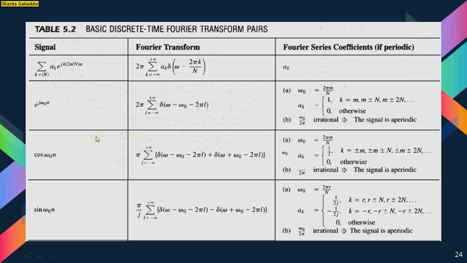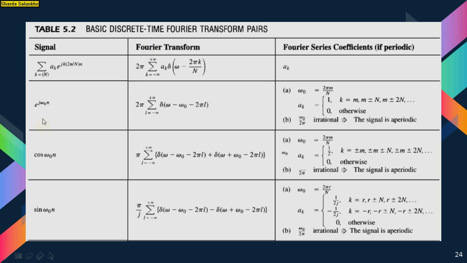So these are some basic signals and their Fourier transforms, and with coefficients also. If your signal is ak into e raised to jk 2 pi by N into n, its Fourier transform becomes this.